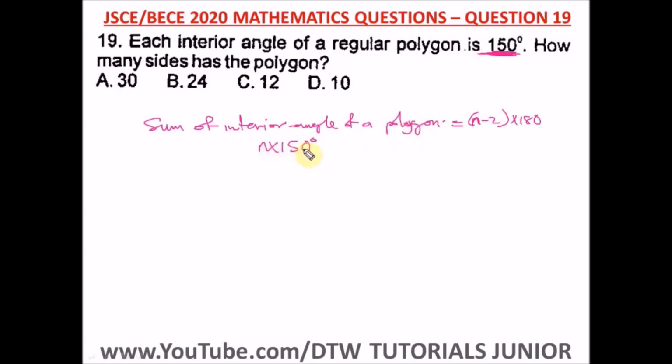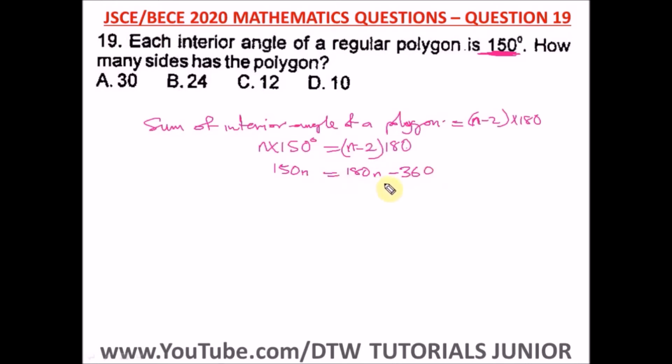So we have n times 150 equal to (n minus 2) in parentheses multiplied by 180. So here we can easily solve for n. n times 150 is 150n, equal to, opening up this bracket, 180 times n, we have 180n, minus 180 times 2 will give us 360. So 180n minus 360.